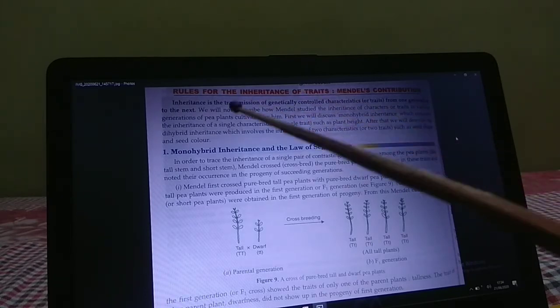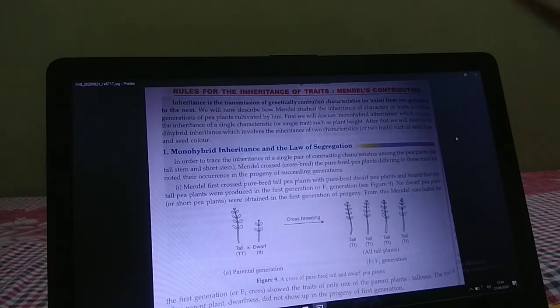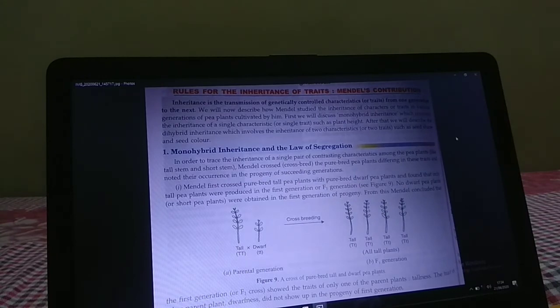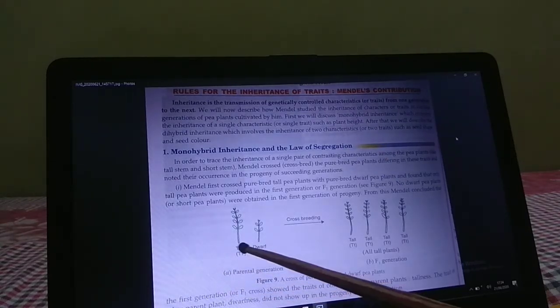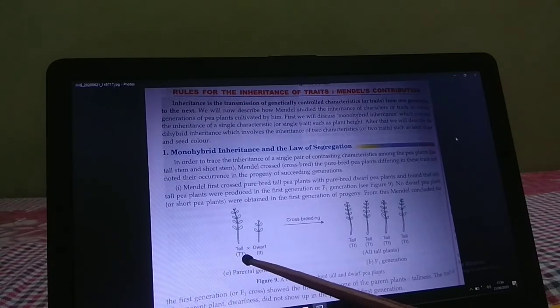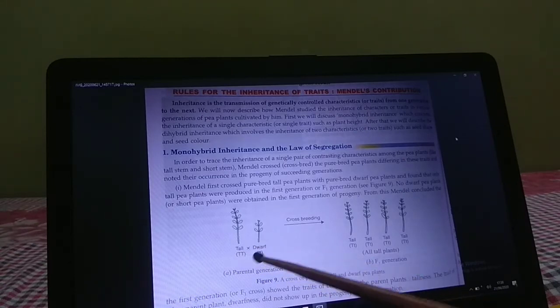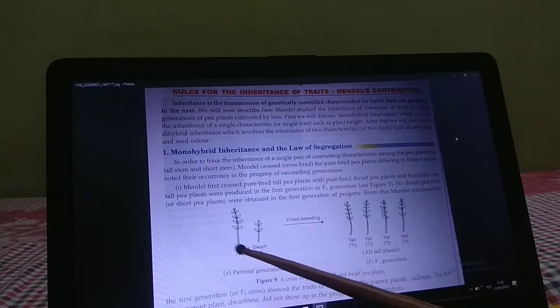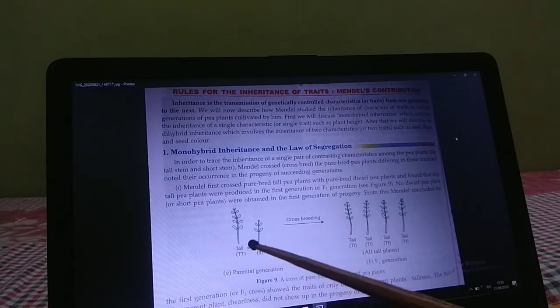After that, we will discuss the dihybrid. In order to trace the inheritance of a single pair of contrasting characteristics among pea plants, Mendel crossed pure breed pea plants differing in this trait and noted their occurrence in the progeny of succeeding generations. Mendel first crossed purebred tall and purebred short pea plants in the parental generation.